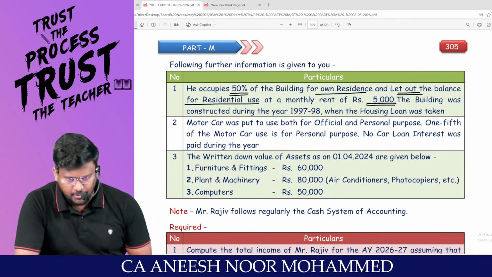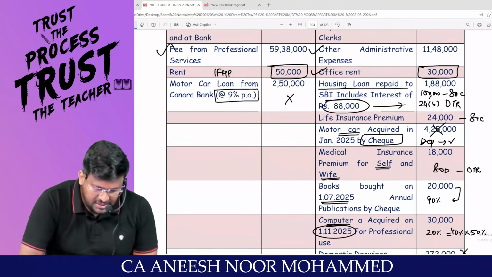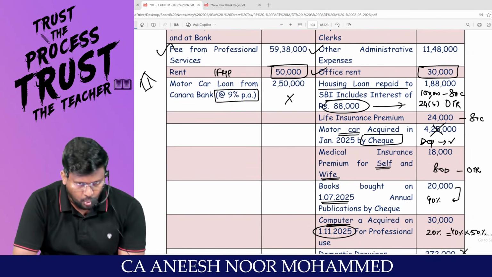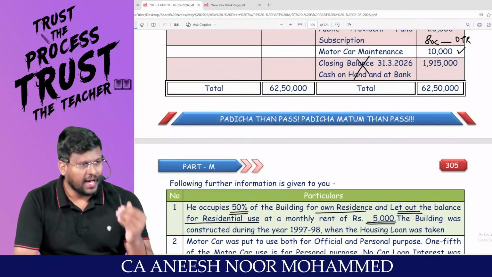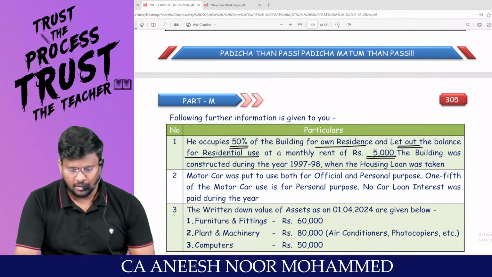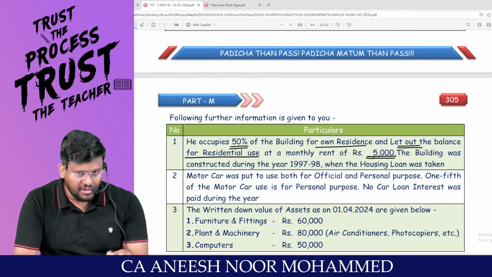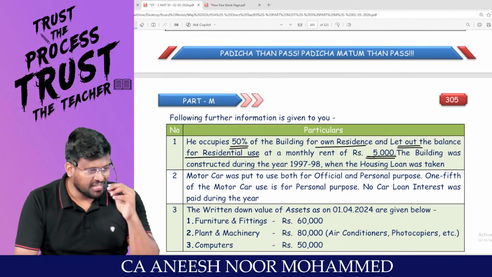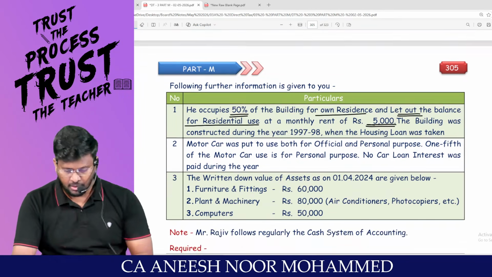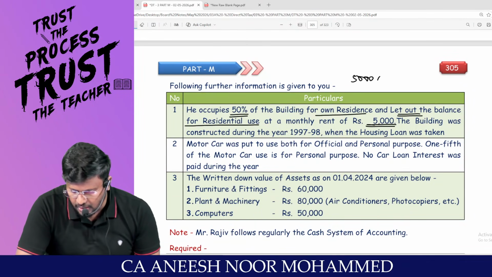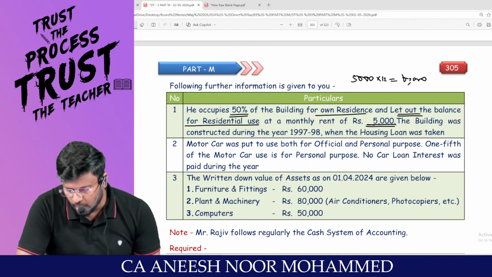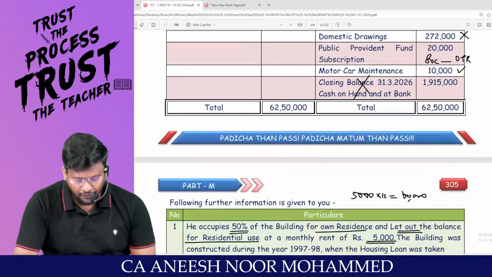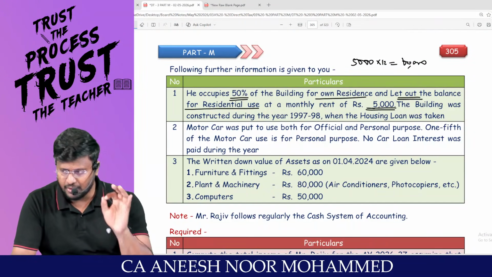That means, my dear lovable students, they are talking about this building, the building which you have let out. In that building, 50% is self-occupied and the remaining 50% is let out. Sir, if you are travelling through the optional tax regime, that 50% can be claimed as deduction under 24B. Now, 5,000 into 12, 60,000 should be the gross annual value. But we have received a rent of only how much? 50,000. That means there is a short of 10,000.